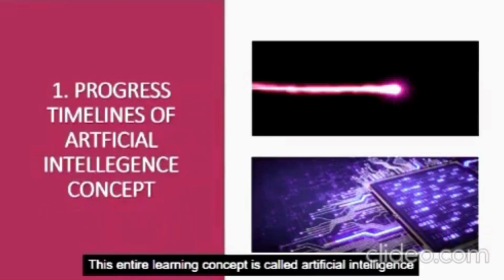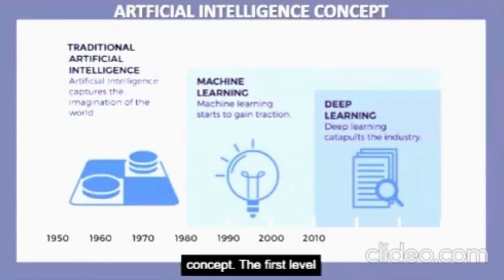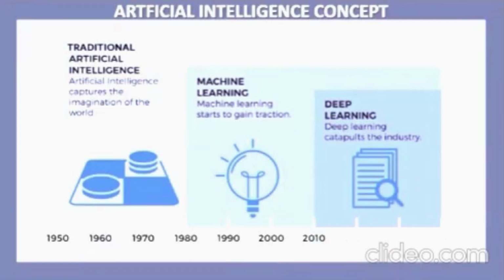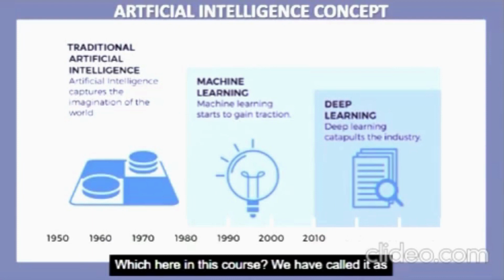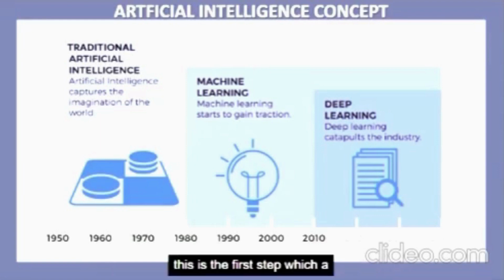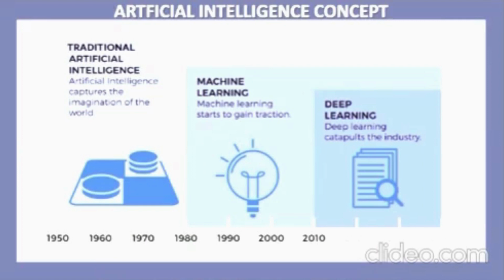Though this entire learning concept is called the artificial intelligence concept, the first level of artificial intelligence was developed between 1950 to 1980, which here in this course we have called traditional artificial intelligence. This is the first step which a human being took in the artificial intelligence space.